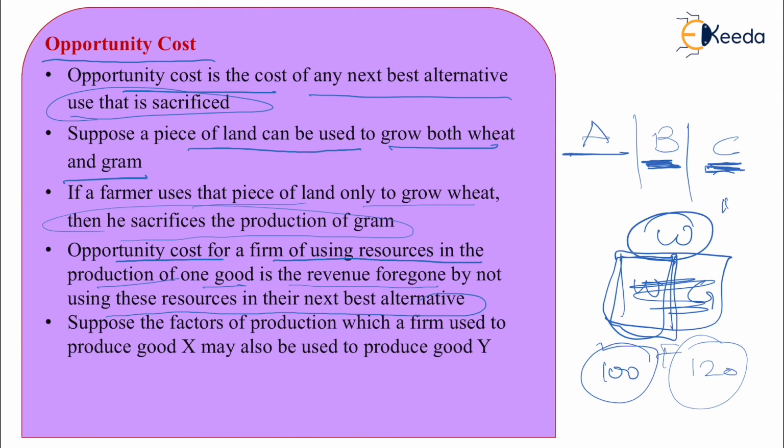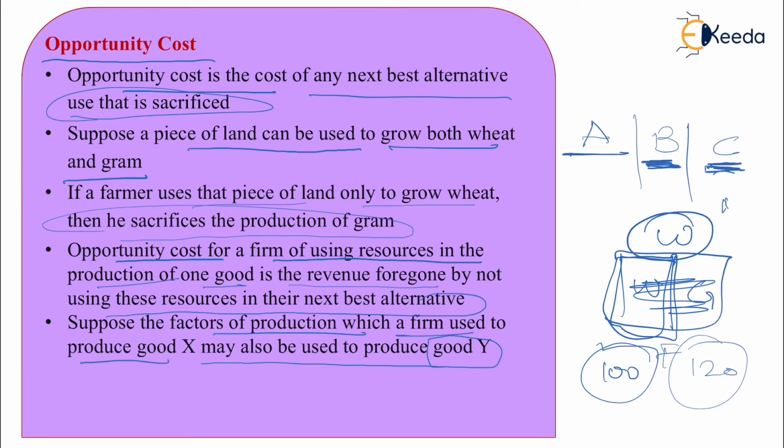Now, suppose the factors of production which a firm used to produce good X may also be used to produce good Y. Here, what they're talking about is that the factors of production that are used here to produce good X can also be used to produce good Y.